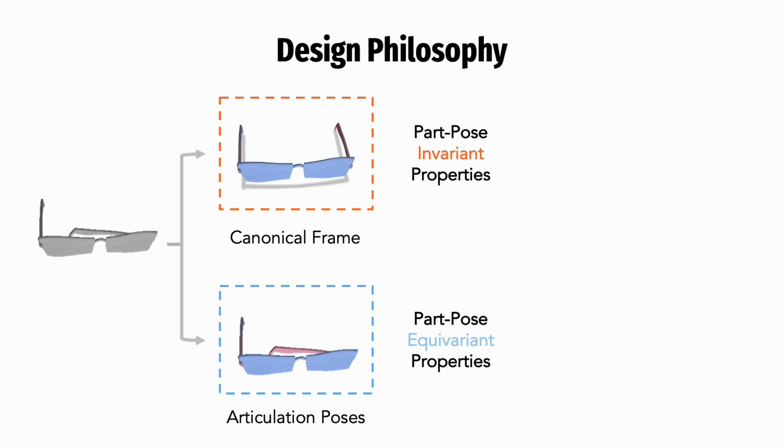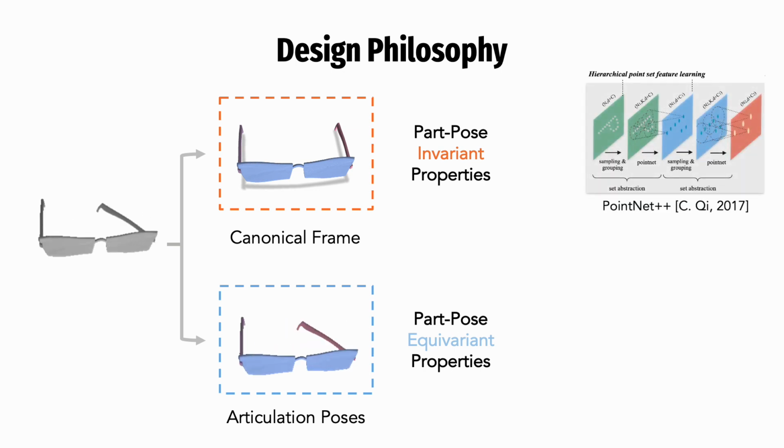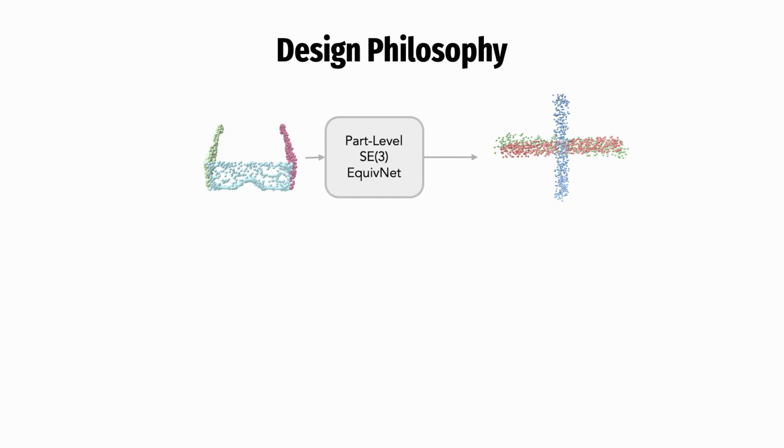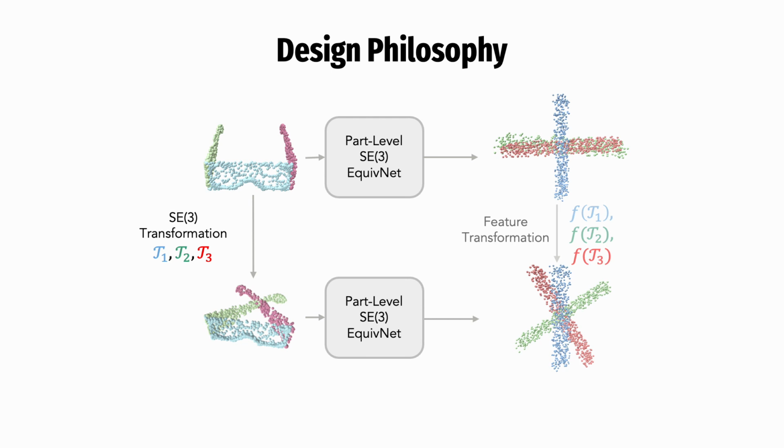Simply relying on common geometric features, with the above information deeply entangled for such decomposition, however, is a very ill-posed problem. Considering the part-level equivariance of part pose equivariant properties, we go further to pursue part-level SE3 equivariant networks to ease the difficulty of the self-supervised problem. By saying part-level SE3 equivariant features, we wish the feature of a specific part would change equivariantly to its own pose, while remaining invariant to other parts' rigid transformations.